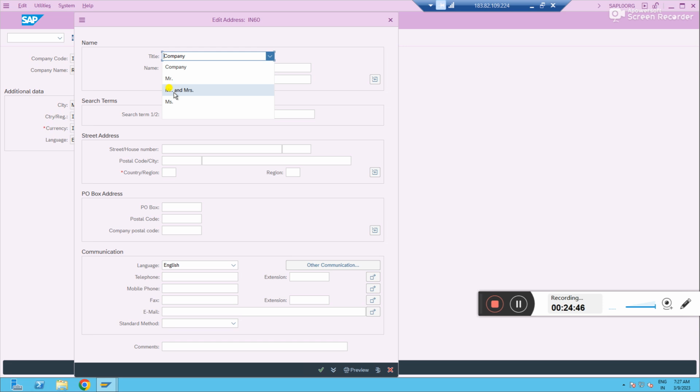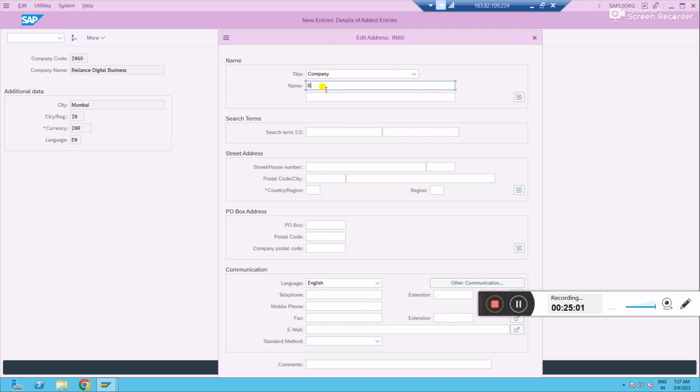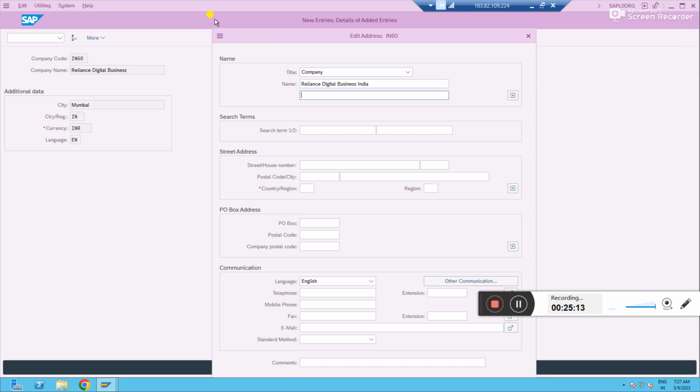Who is giving? Standard SAP, sir. SAP is providing. So you just type the same name, Reliance Digital Business India. This is India. So the second name, if you want to give it, fine, or no problem.